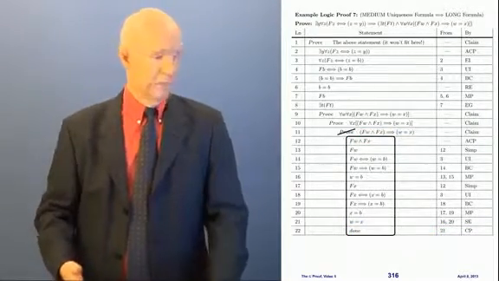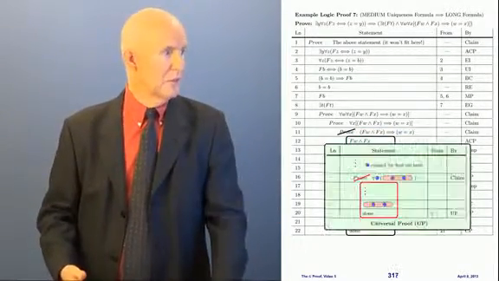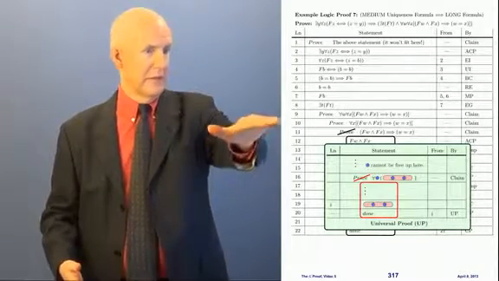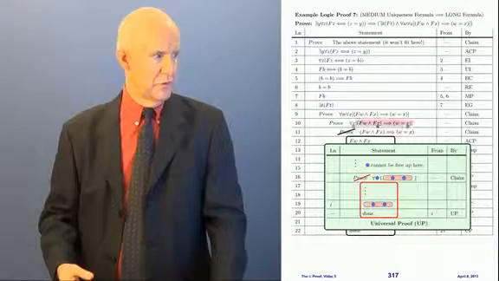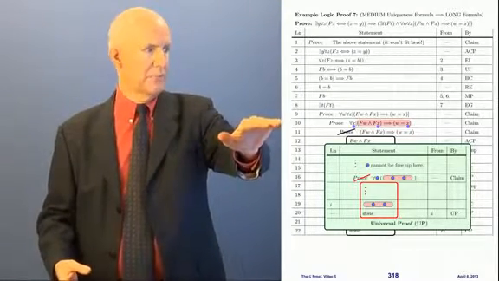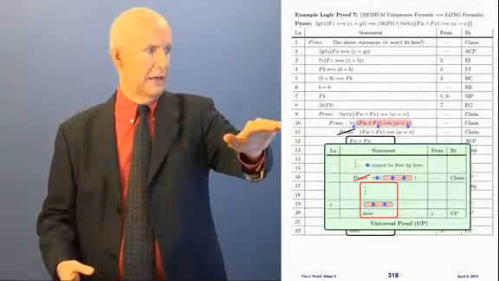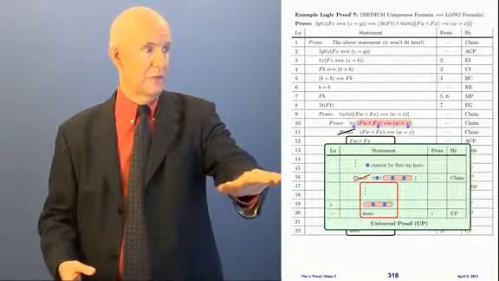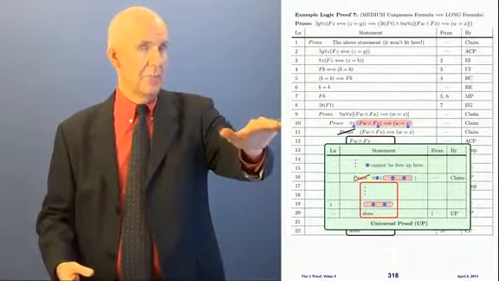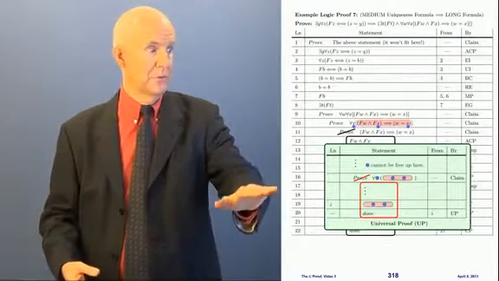Okay, and now look. Back in line 10, we were doing a universal proof. Line 10 is a universal proof on X. All right, and so what we were trying to do is prove that pink part inside there. Show it for all. We need to get the part that's pink in there with the blue variable free.